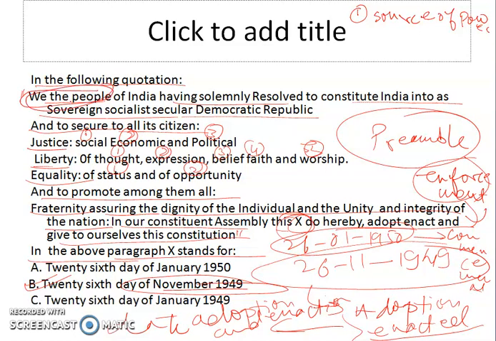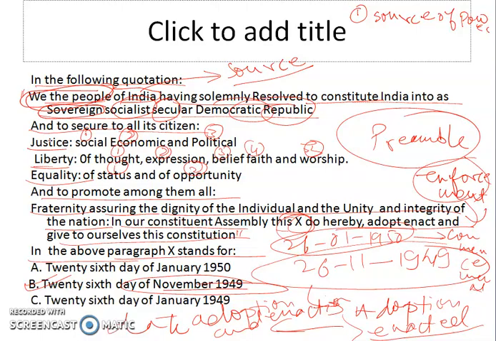So this "We the people of India" text symbolizes the source of power. And then it talks about the broader goals of the Constitution, which is to make India into a sovereign, socialist, secular, democratic, and republic.